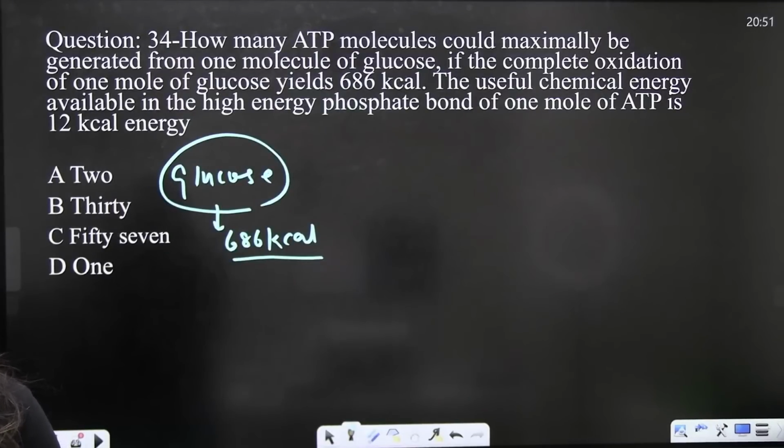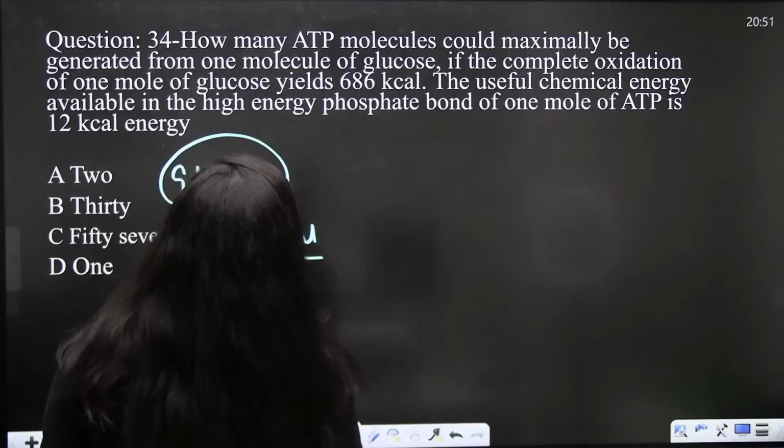Yes, how many ATP molecules are generated from? Quick, tell me. You know the answer? They have specified a few conditions also, na? So, what should be the correct answer here?